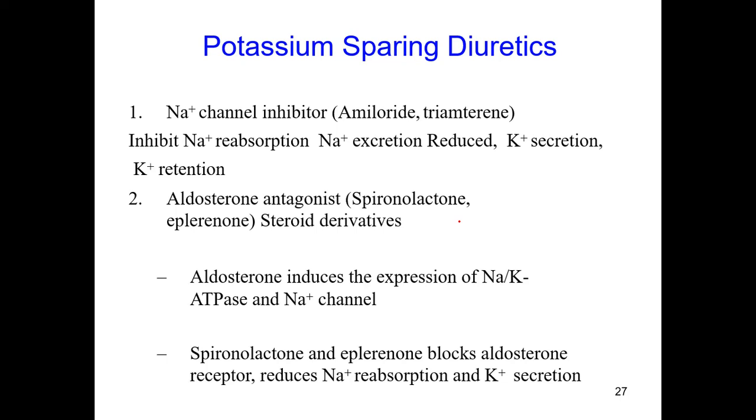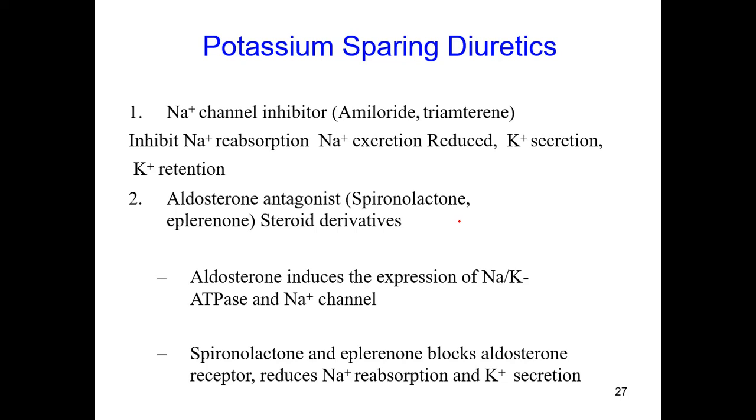Potassium sparing diuretics spare potassium while the sodium is excreted. In this way, hypokalemia can be overcome. Some of the drugs are the specific sodium channel inhibitors like amiloride and triamterene, and aldosterone antagonists like spironolactone or eplerenone, which can antagonize the aldosterone actions.